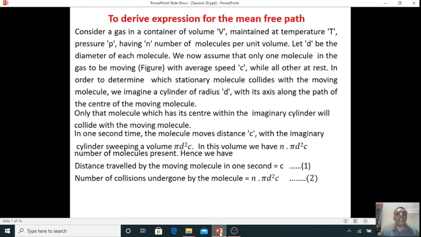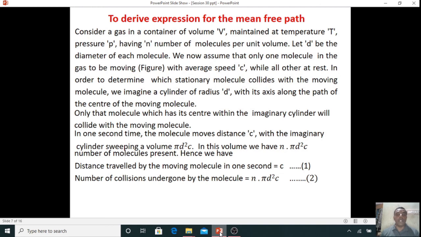In 1 second, the molecule moves a distance c, with the imaginary cylinder sweeping a volume pi d square c. In this volume, the number of molecules present is n pi d square c. Hence, the distance traveled by the moving molecule in 1 second is equal to c. This is equation 1. The number of collisions undergone by the molecule is n into pi d square into c.